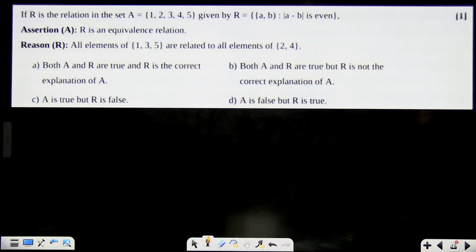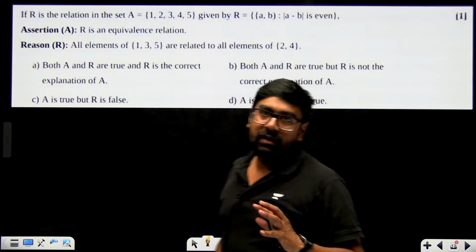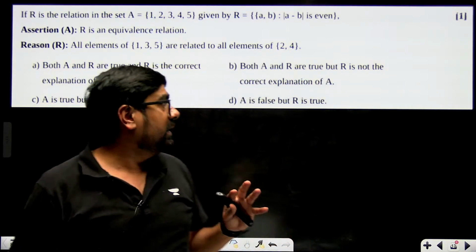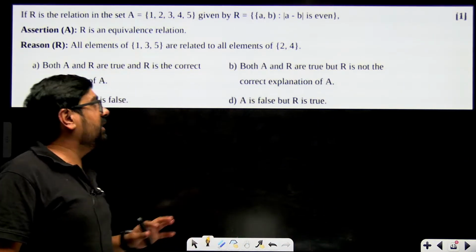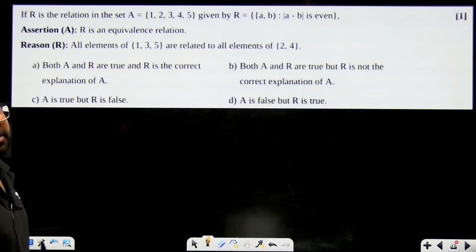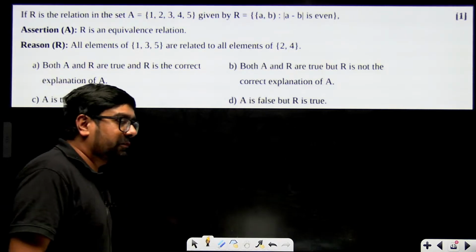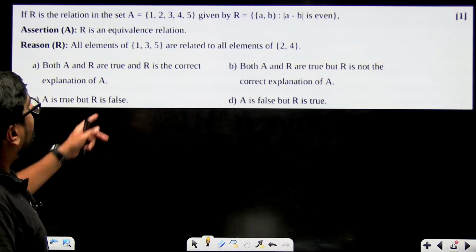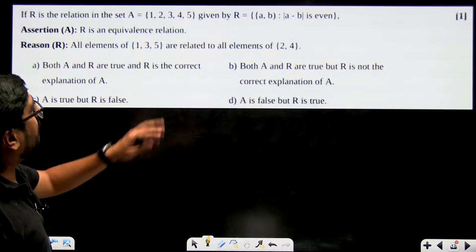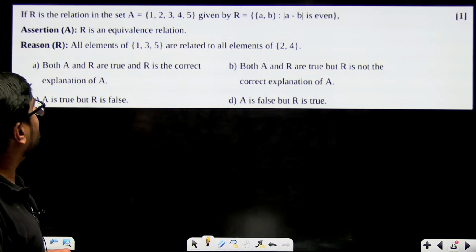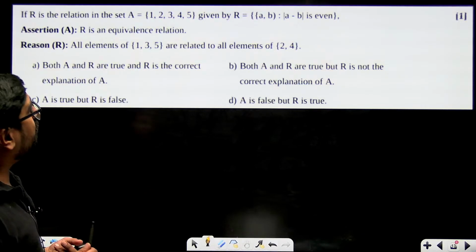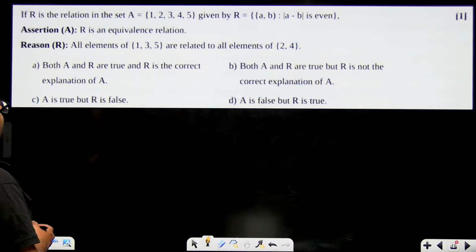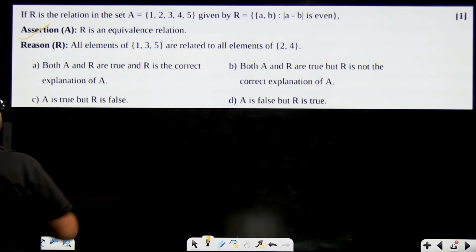Check this also. R is a relation. Assertion, reason, definitely there are chances they will come from relation and function, right? Most of the chances are there that assertion reason questions come from relation and function. Read this. A relation R on a set A given by (a, b) such that a minus b is even. Just now we did this, right? R is definitely an equivalence relation.